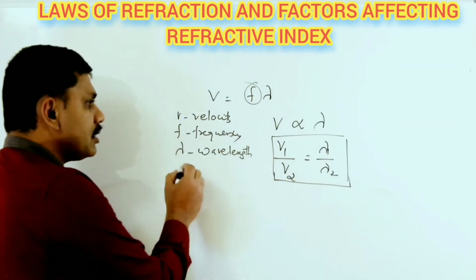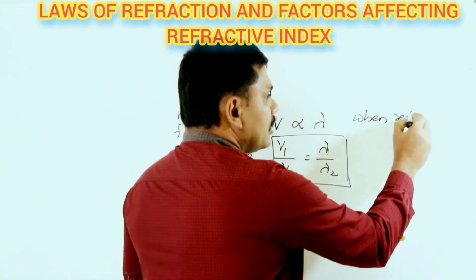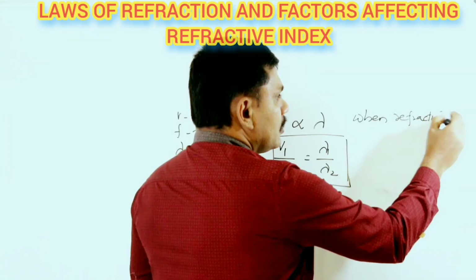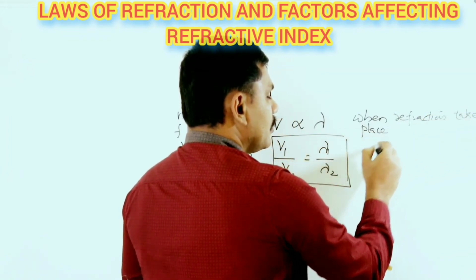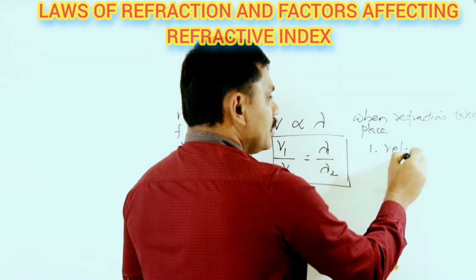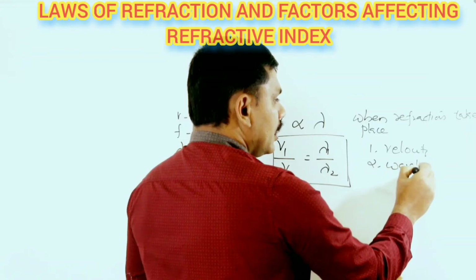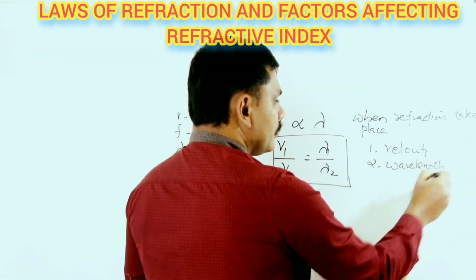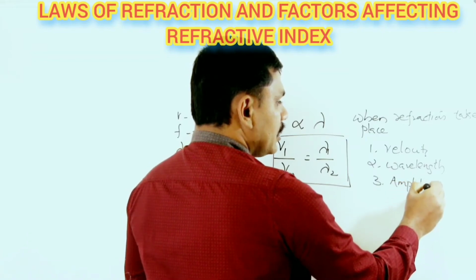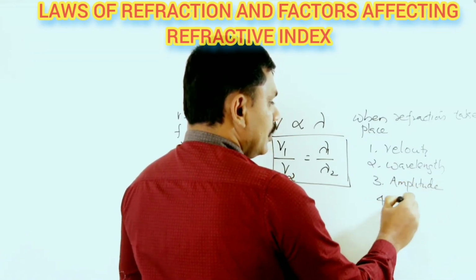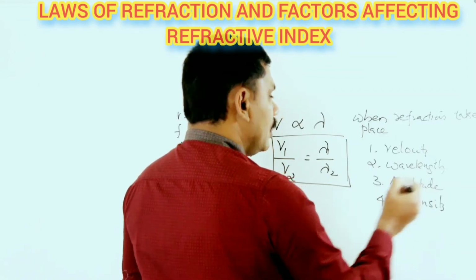So when refraction takes place, velocity can change, wavelength can change, amplitude of light can change, intensity of light also can change.